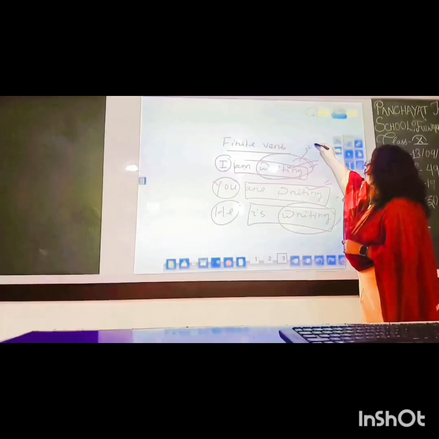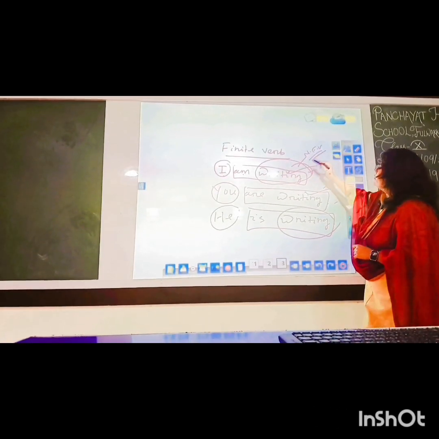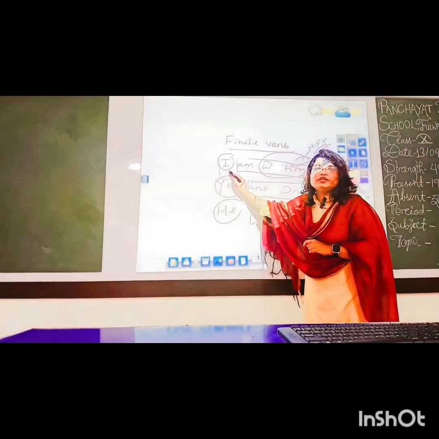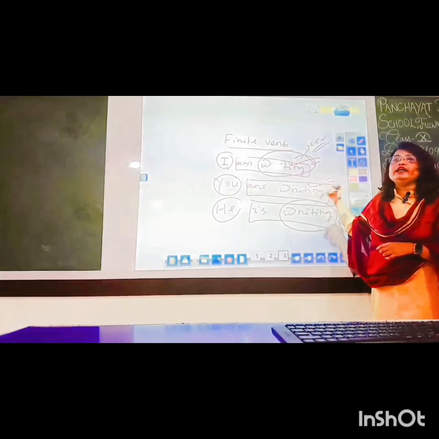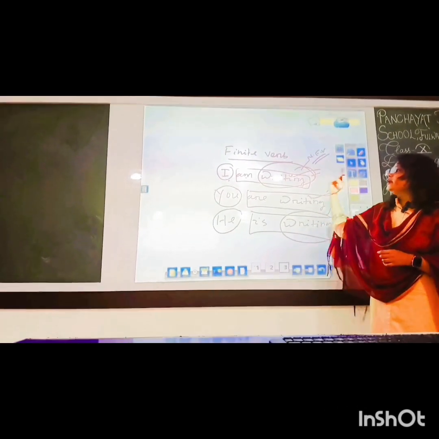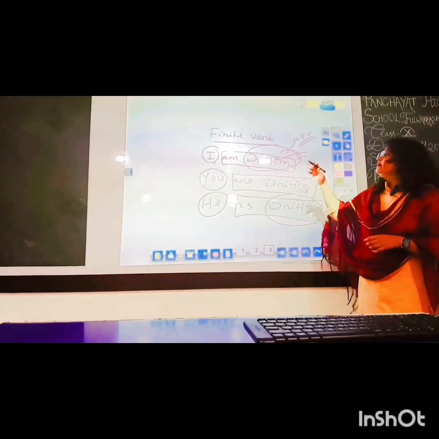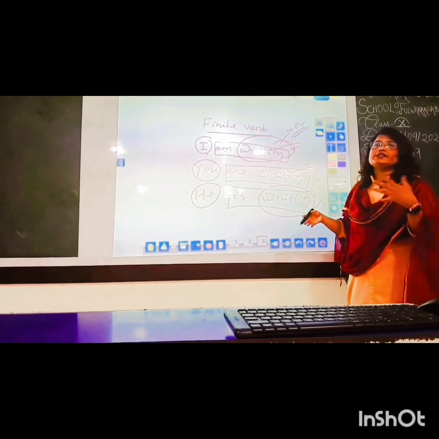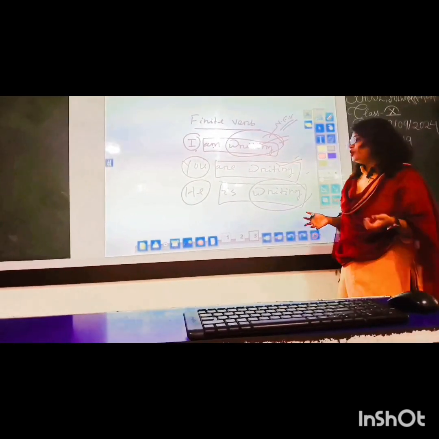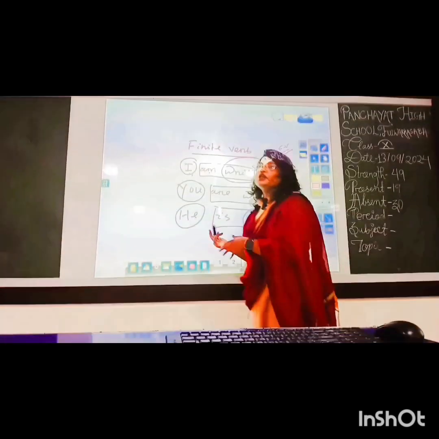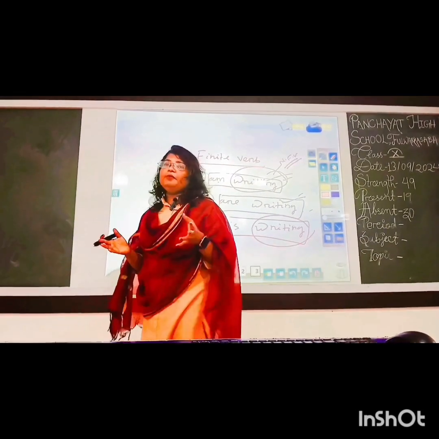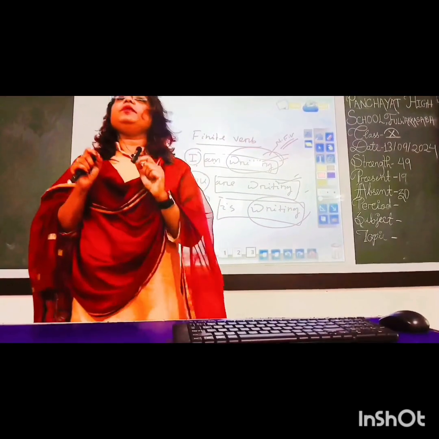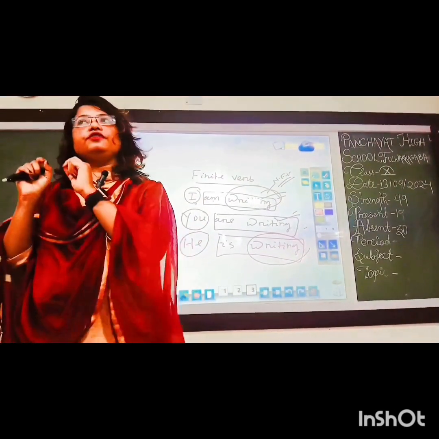This is a non-finite verb because they don't have any relationship with the subject and they don't carry tense or they don't show the number and person of the subject. They are also unable to express the aspect as well as the modality. So from this lesson we came to know, to be very precise, the first verb in a verb group is always known as a finite verb.